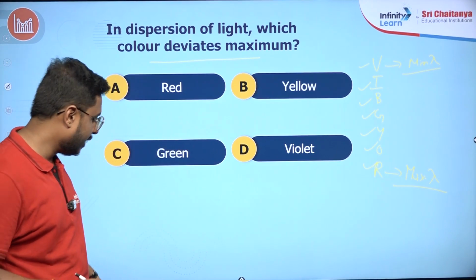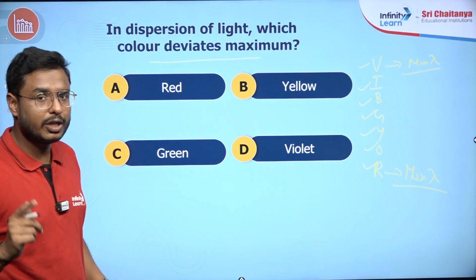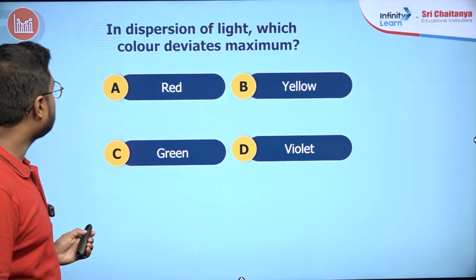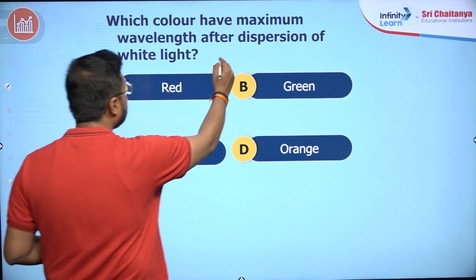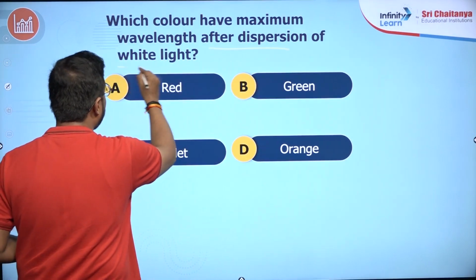Okay, I already gave you the idea. Think about it. We will come back to this question and answer it to you. Moving next, the next question here: which color has the maximum wavelength after the dispersion of white light?